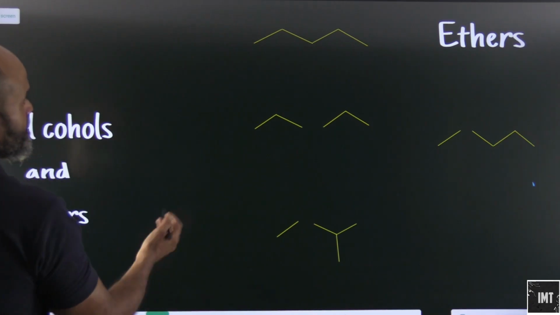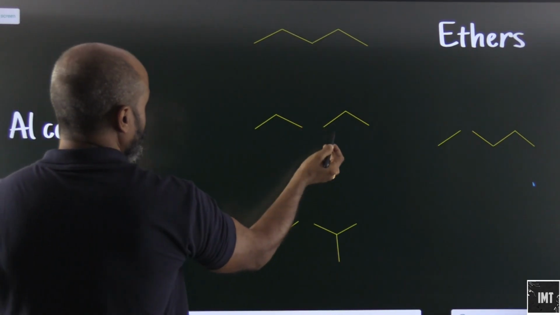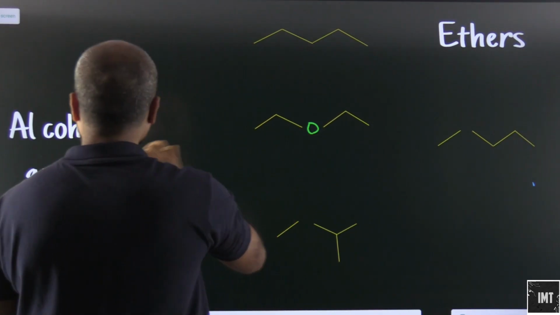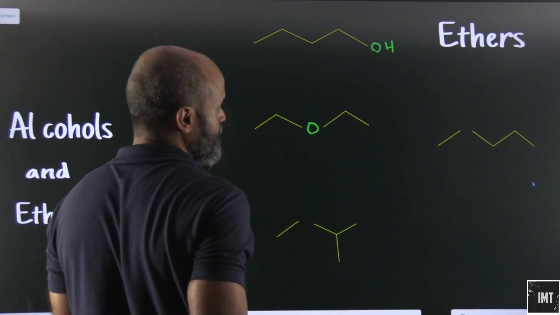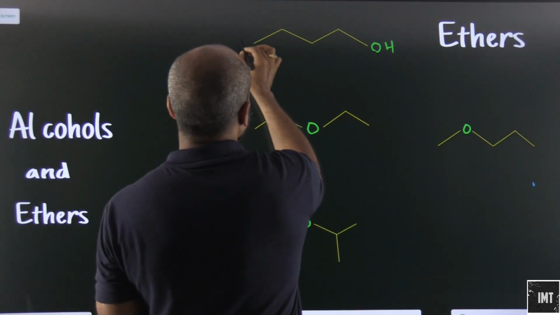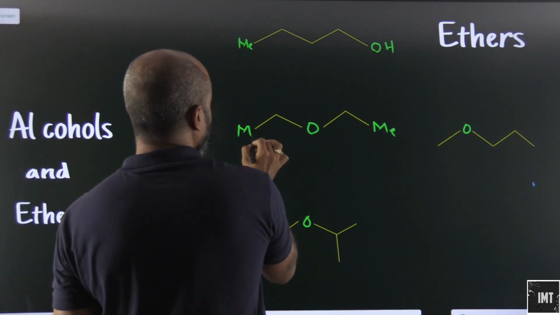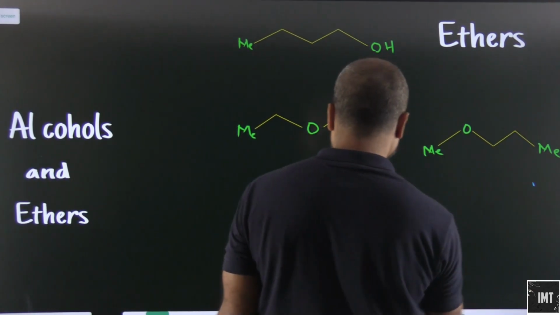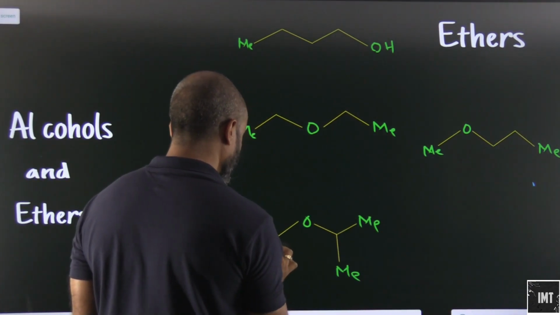Okay, so let's say we have here 1, 2, 3, 4, 5. So let's say at 1, 2, 3, we have placed one O. Alcohols and ethers we are seeing. Okay, so let's say this is OH group, this is O. Let's say we place an O here. We will obviously have one methyl group here, one methyl group here, one methyl group here, and so on.